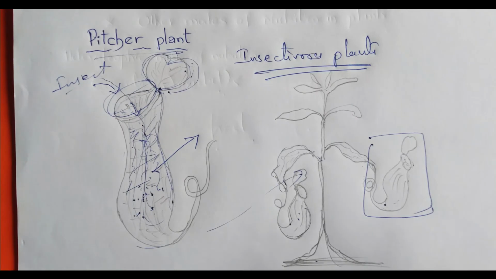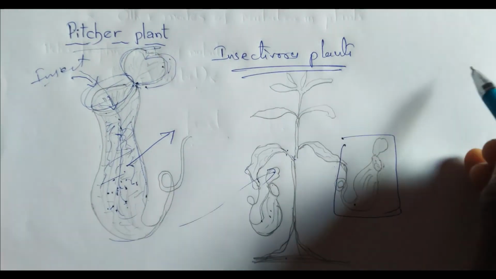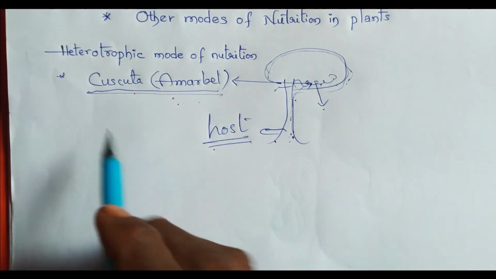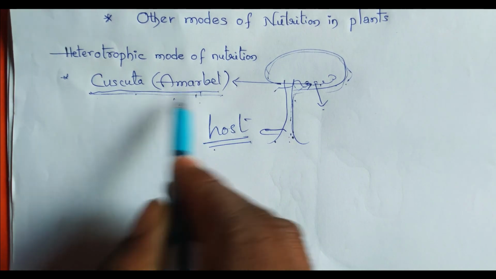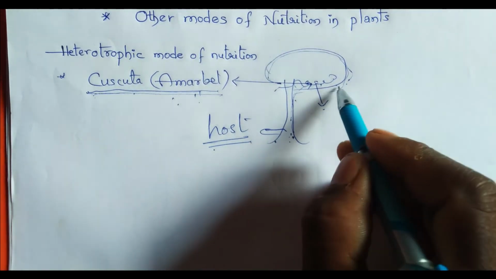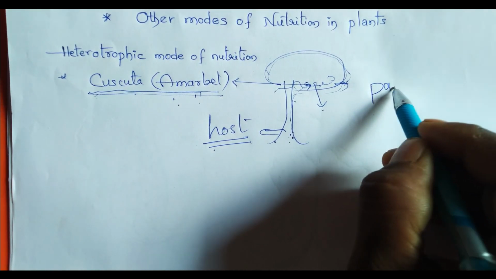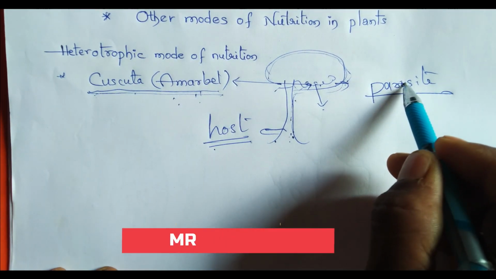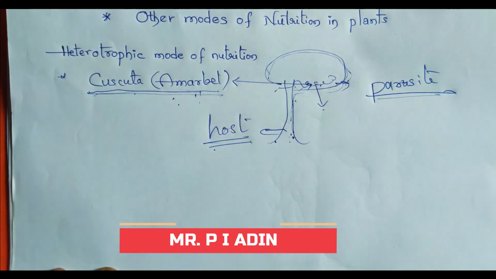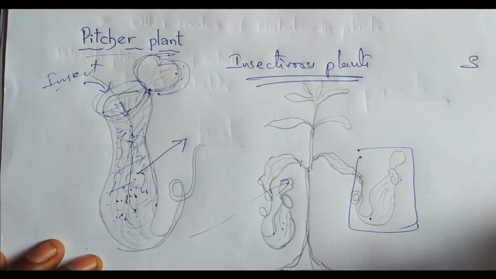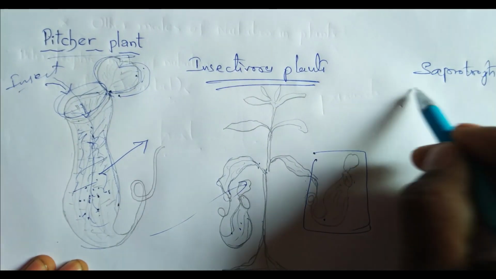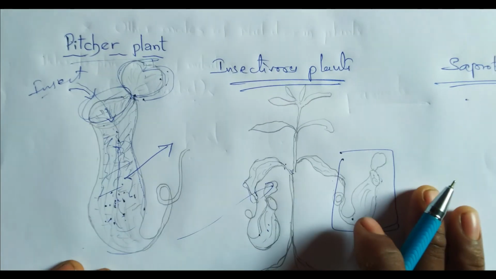Okay, next one more. I will repeat once again. This cuscuta, amar bel, I already told you, is called a parasite. It is totally a parasite. Parasite means these depend on other plants. Now we will discuss saprotrophs in the next class. Okay, bye.